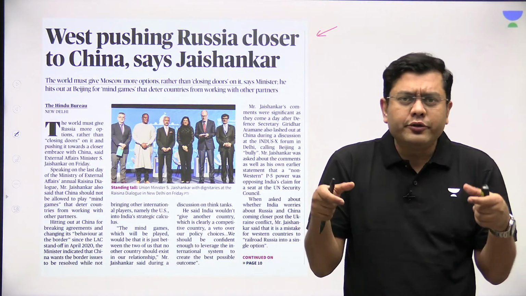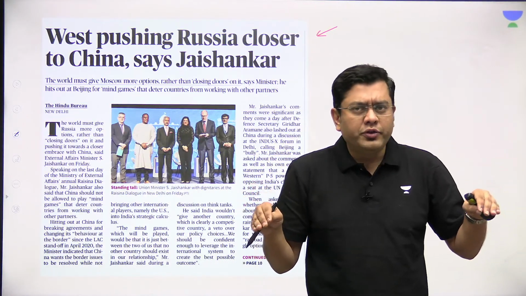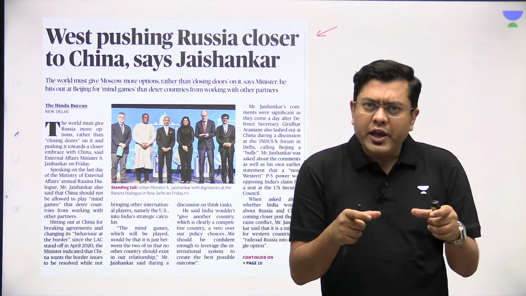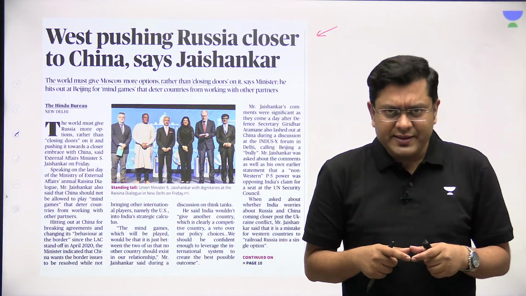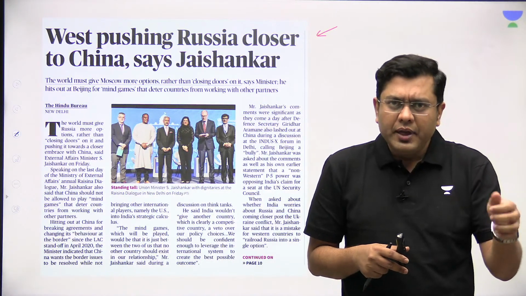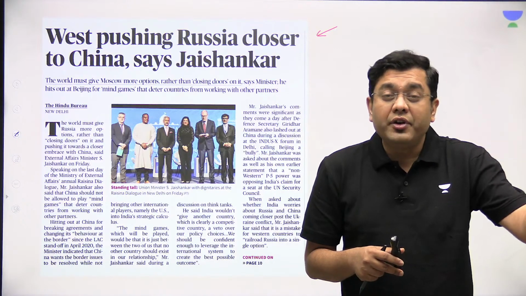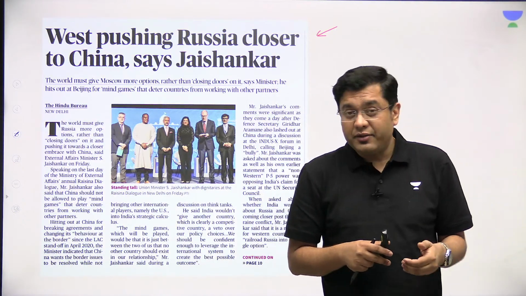The bloc politics of the Cold War, where you had two superpowers and you had to choose a side. We are going to look into our own interests. And whenever possible, on a practical basis, we will take a stance wherever required against human rights violations, etc.